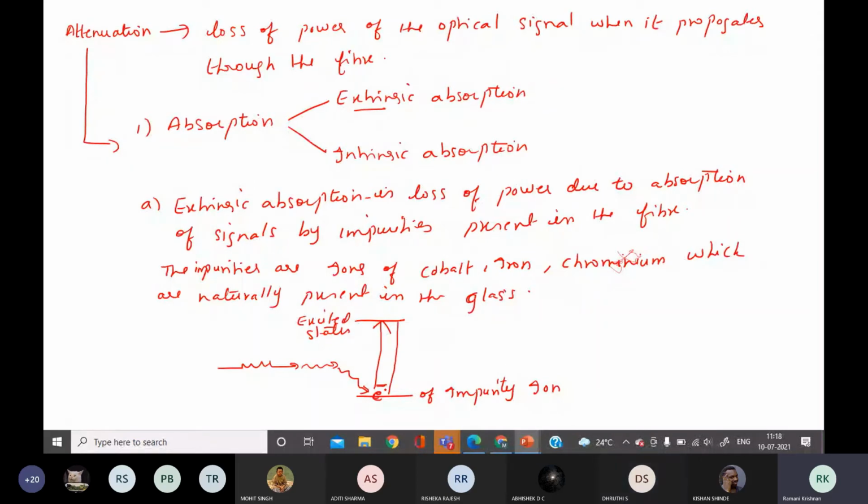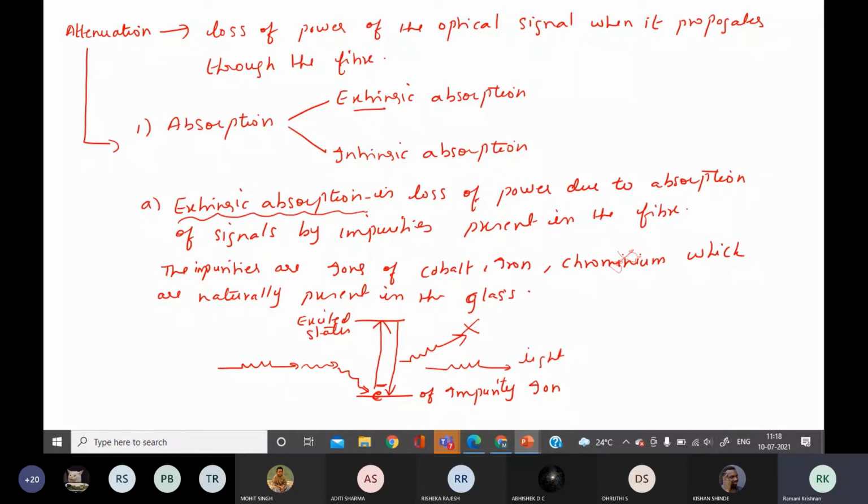This photon has no relation with the photon of light. Okay, so this goes as waste. The photon emitted has no direction relation, no phase relation with the signals of the light. So this is waste. So this is one of the losses taking place in glass.